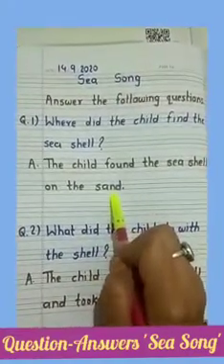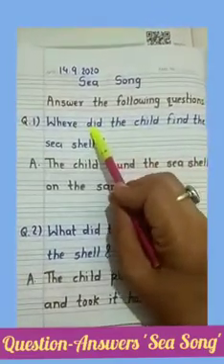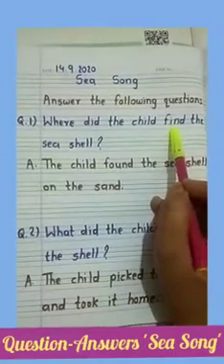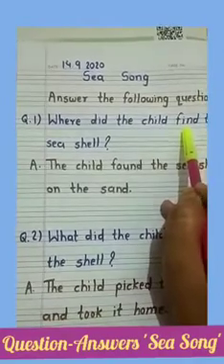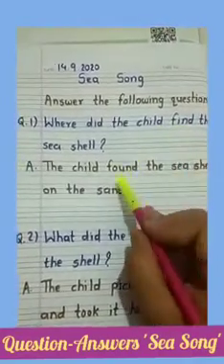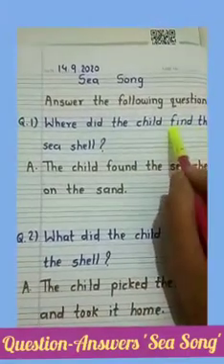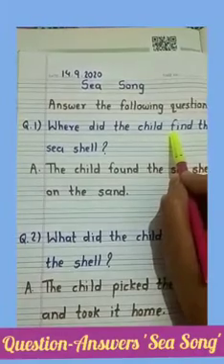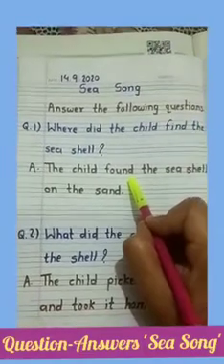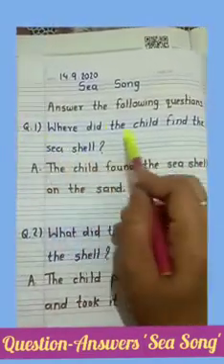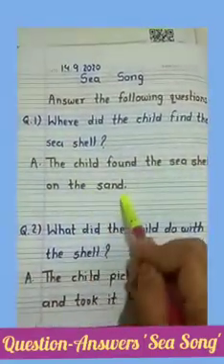Here I will tell you one thing. In the question, did is there and find is there. So whenever we write the answer for these questions, we also have to write the answer in the past form. What will be the past form of find? Find will convert when it is past, it will be found. Got it everyone? This is a very easy question. Where did the child find the seashell? Answer is, the child found the seashell on the sand.